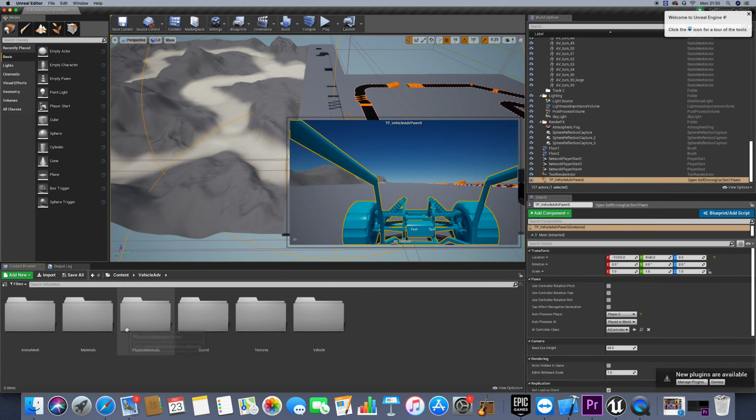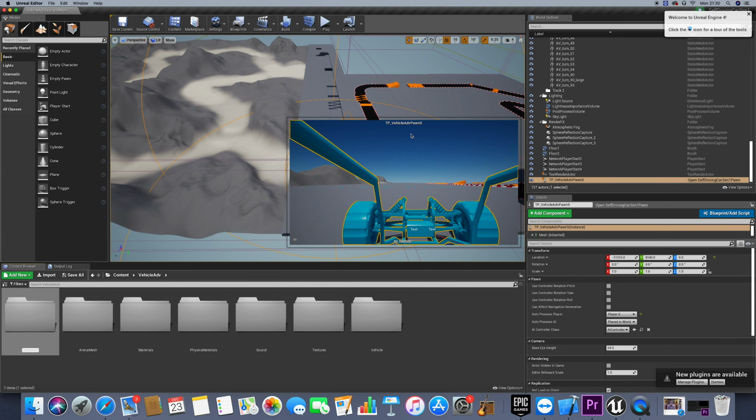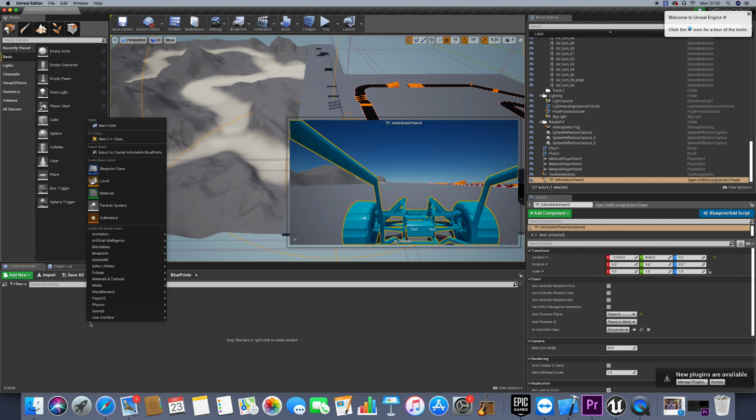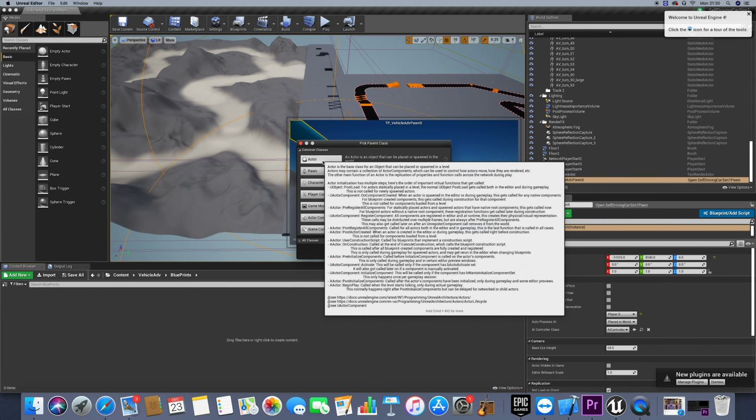So what I want actually to do, again, is go back to the vehicle here, select the perspective view, and let's create a new folder. We call it Blueprints. And here we need to create a new character as a Blueprint class. So we have basically actor, pawn, and character.